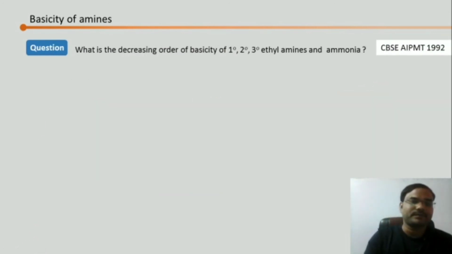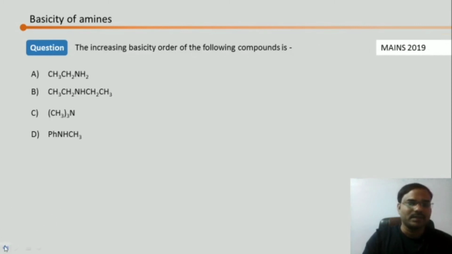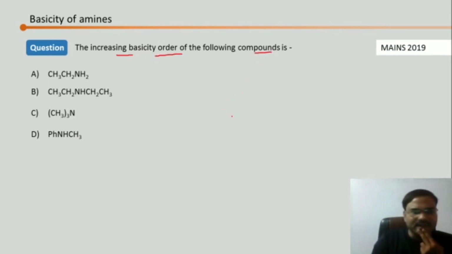So let's see some questions based on this topic. This is the first question, asked in JEE Mains 2019. The increasing basicity order of the following compounds is. What we can see over here, this is the primary one, ethyl primary, this is the secondary one, and this is the tertiary one, correct? And here you have a phenyl group. So the phenyl group we can have like this.